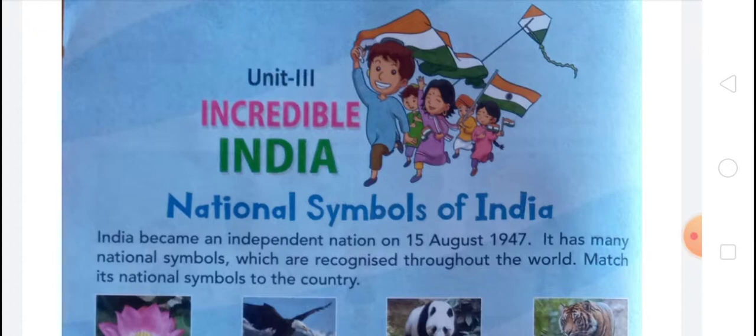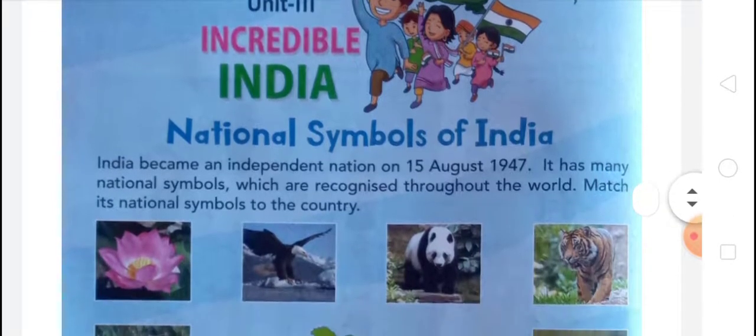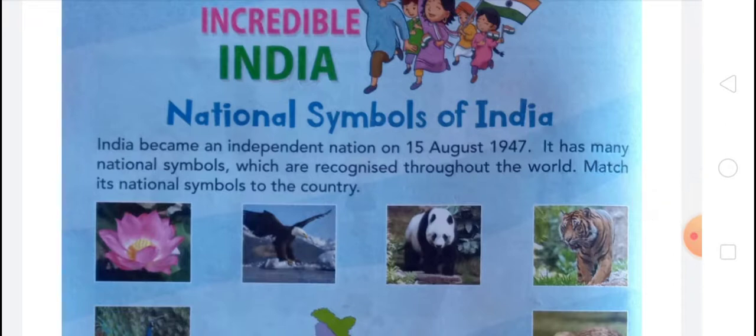India became an independent nation on 15th August 1947. It has many national symbols which are recognized throughout the world. Match its national symbol to the country. You can see here that many pictures are given. So what you have to do? First, there is lotus.